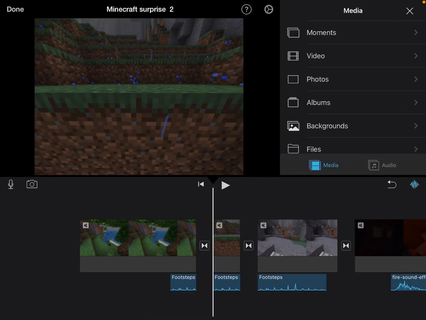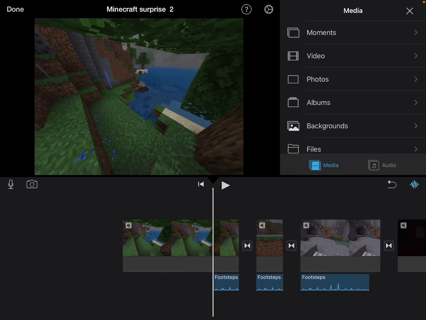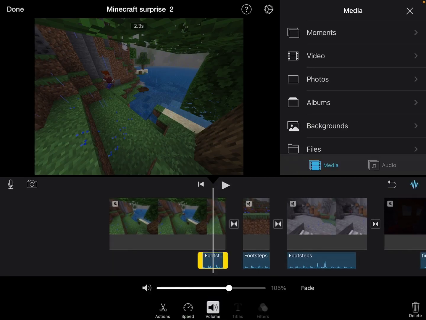Let's edit the sound effects that we've added. So I noticed that the volume is the same for all of these, but sometimes the footsteps are really close to the camera, and other times the character is really far away. So the volume should be lower. To lower the volume on a clip, tap on it, and then while you're in volume, you'll see the volume slider. Pull and lower it down a bit.